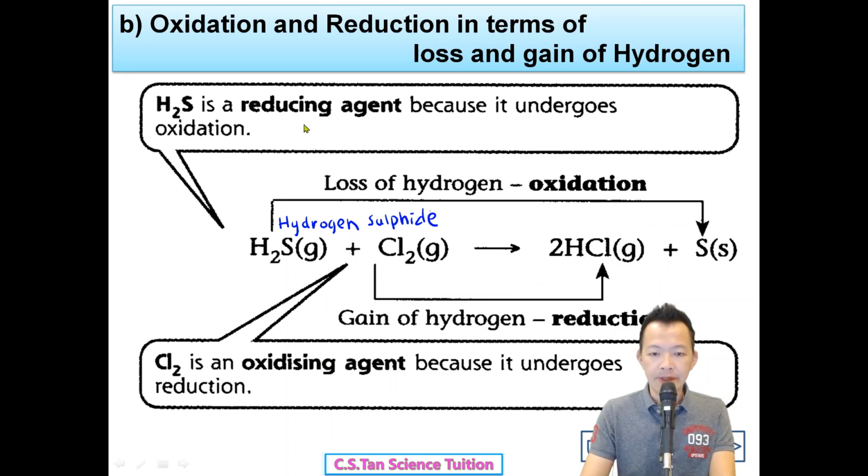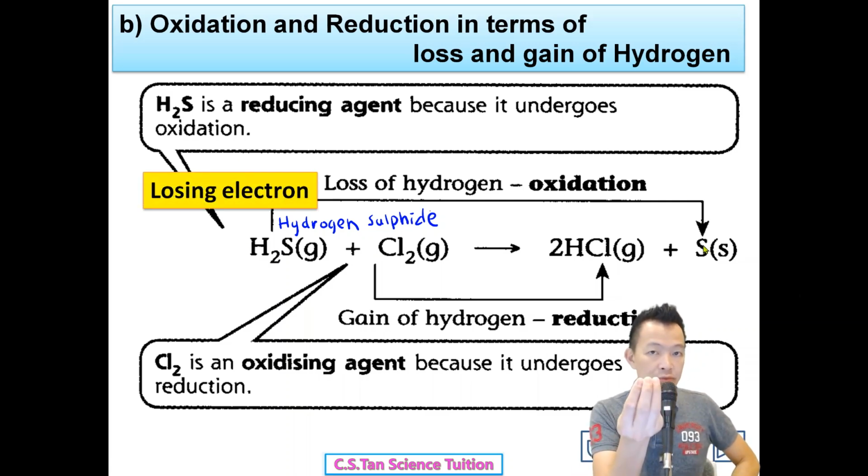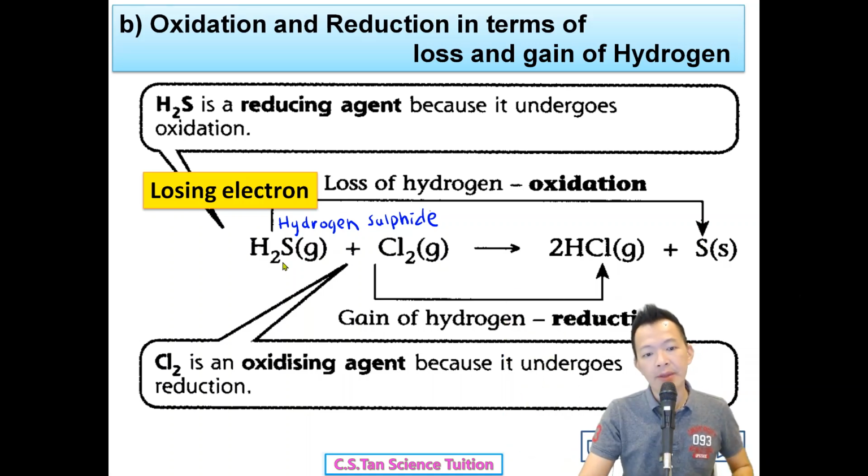Next, another example. Hydrogen sulfide. What happened to the hydrogen sulfide? Sulfide actually has charge negative 2. So sulfide loses the electron and becomes sulfur. Sulfide is negative 2, so it has excess electrons. Sulfide loses the electron to become sulfur. Losing electron is oxidation. The chlorine molecule is neutral and finally becomes hydrogen chloride, but chloride is charged.